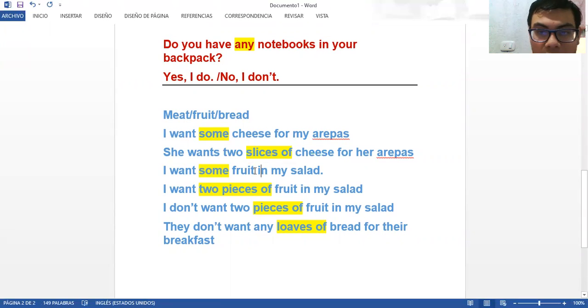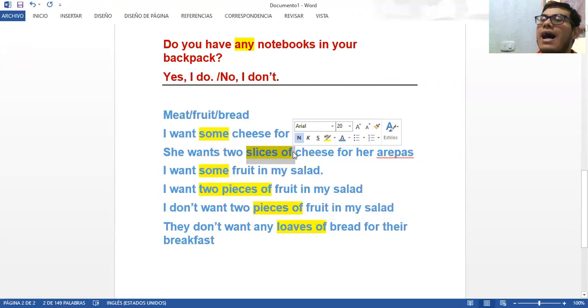Or you can say I want two slices of cheese, or two slices of bread, and you make it countable. Remember again that pieces, loaves, or slices are synonyms, and they can be used to make things that are not countable countable. Very good, guys.